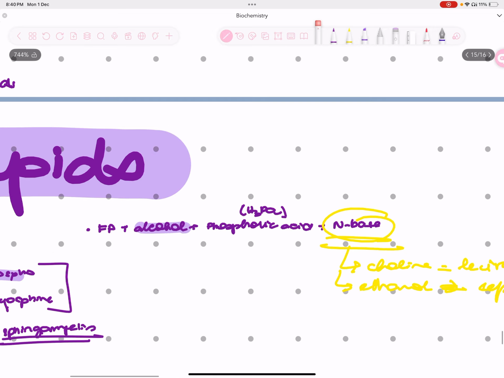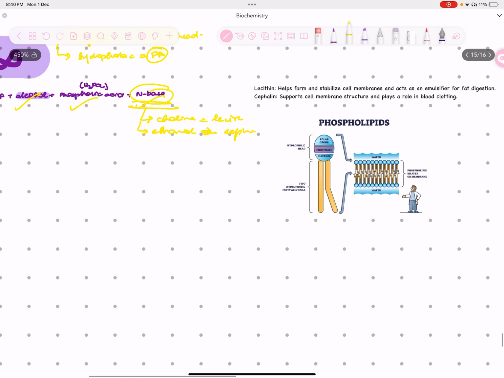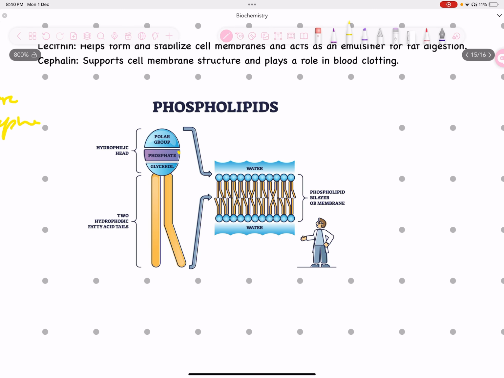Phospholipids are amphipathic in nature. Why do I say that? Because this means they have a hydrophilic as well as a hydrophobic part. Their hydrophobic part is the fatty acid chain, and the hydrophilic part is the polar head that comprises glycerol, the nitrogenous base, and phosphoric acid. If you can recall, this is the phospholipid structure: phosphate or phosphoric acid, glycerol, and a polar group of nitrogenous base, and these are the hydrophobic fatty acid tails. And this is how they form the cell membrane, the phospholipid bilayer, right?